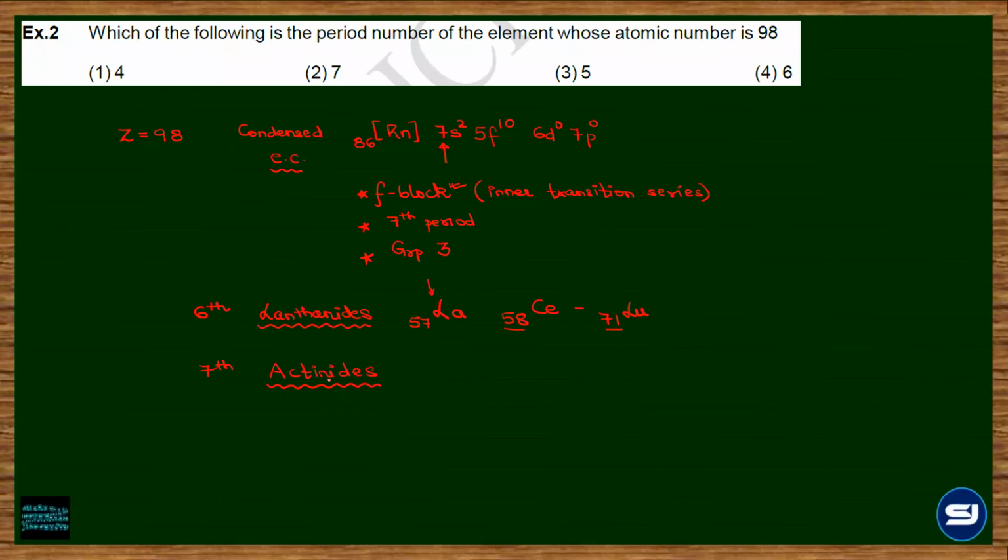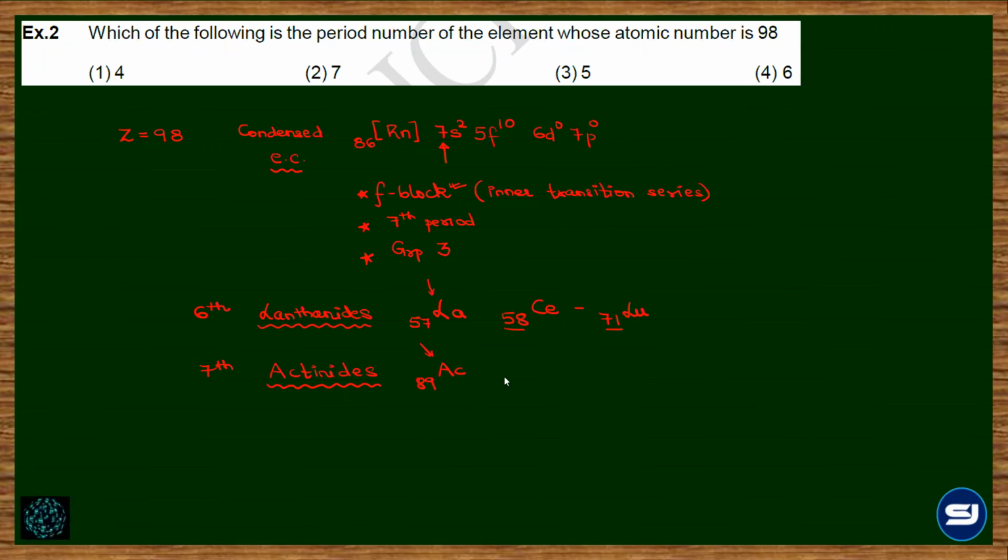Now, actinides start after actinium. Again, a D block element. And what is the atomic number for actinium? 89.